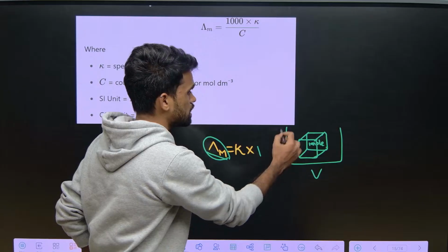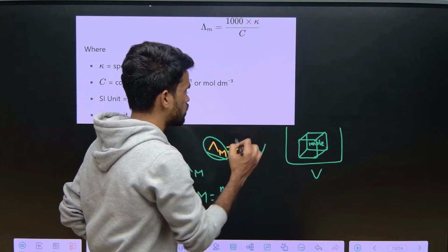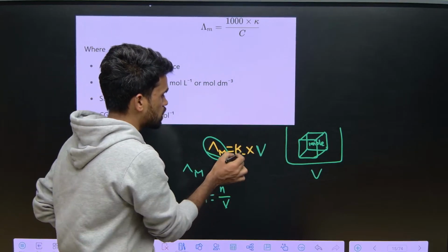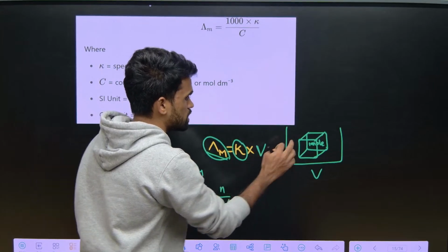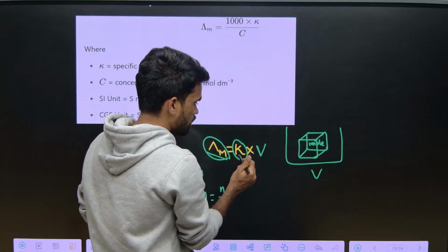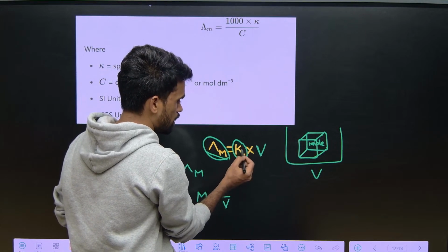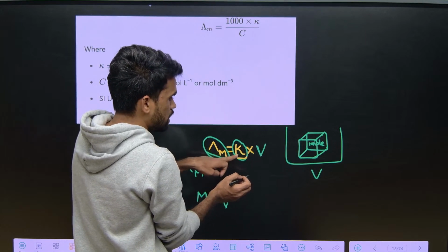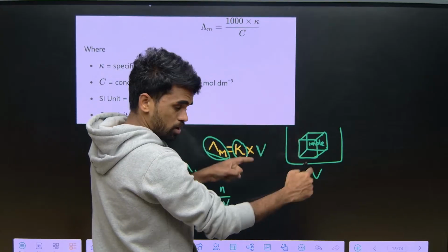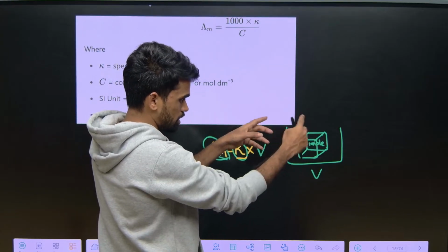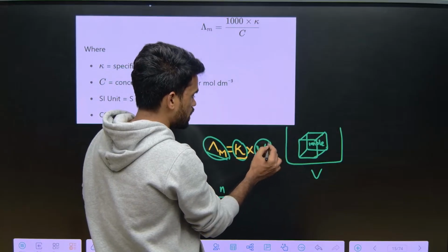If the total volume is V, you need to write V here. So the conducting power of all the ions present in unit volume is given as K. If the volume of that electrolytic solution is V, then K into V it will become.